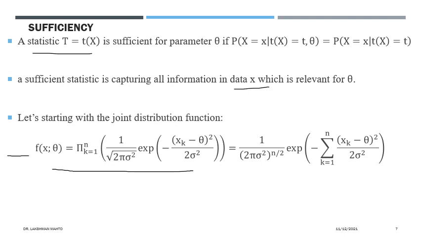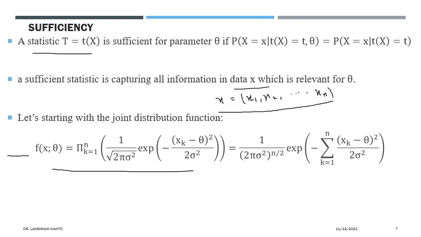X is having n observations. What does x mean? X is x1, x2, up to xn, n copies we have taken. So it is one observation we have taken, which we denote by a vector. X1 is the first coordinate of the sample, then the second, and up to the nth coordinate in a sample of size n.